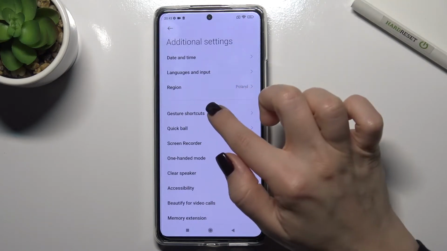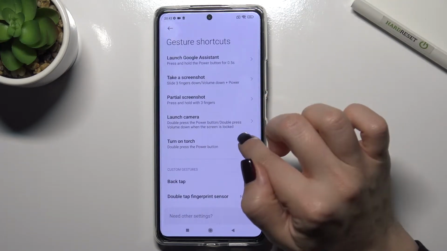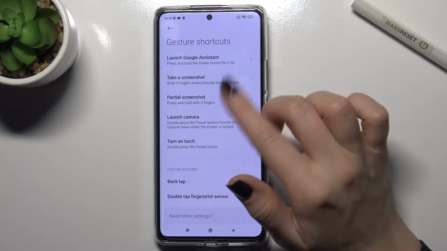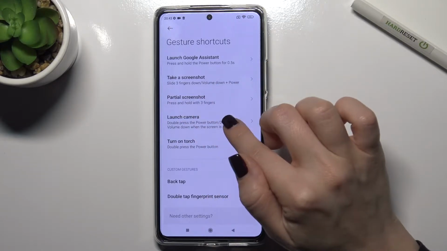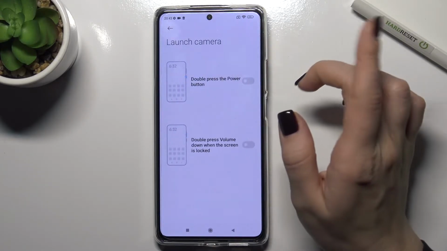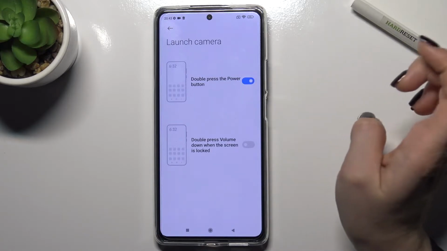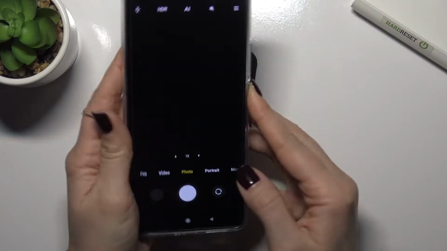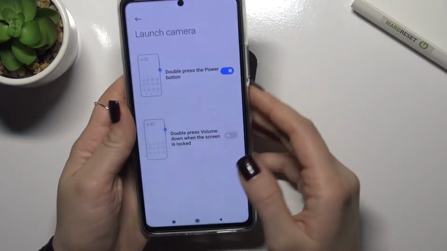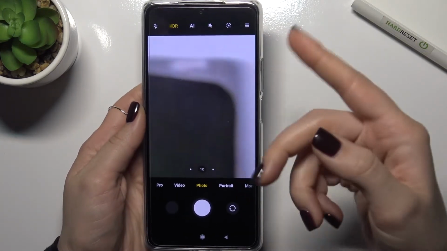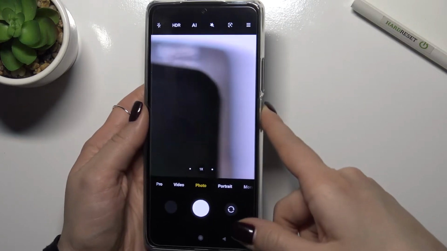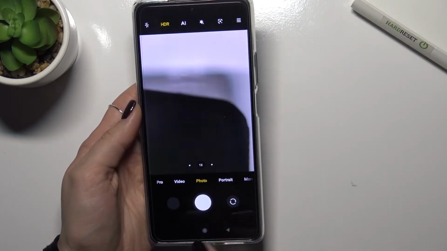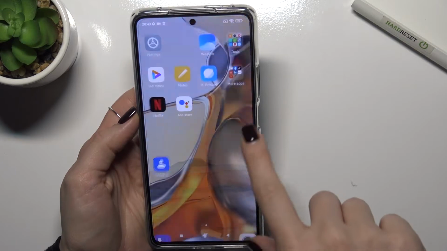Now right there, tap here to the gesture shortcut, and here, for example, to launch camera with a double press of the power button, tap here to activate it. As you can see, by double pressing on home button or on block button, you can activate the camera.